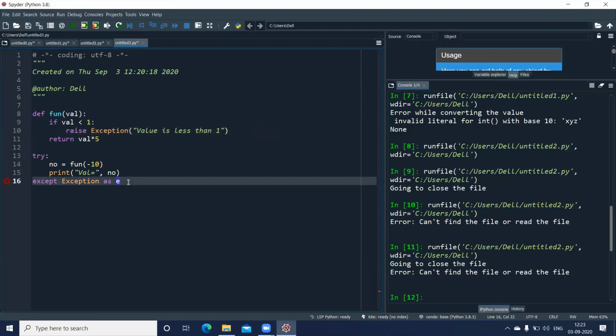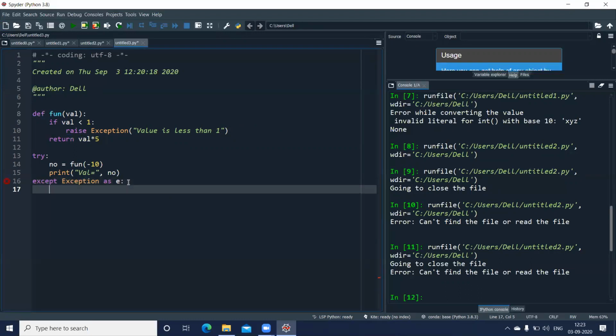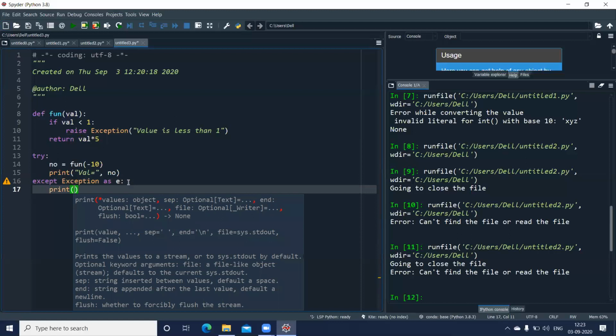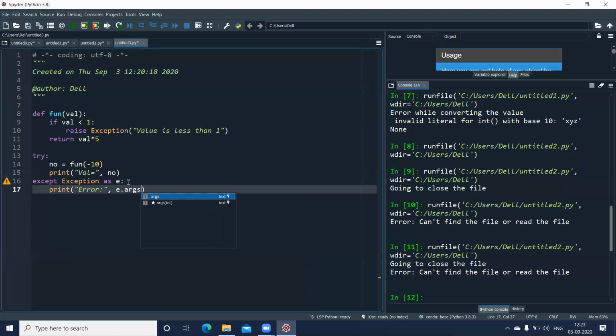Clear? Whatever is stored in E, I'll print it in the except block. So I can write here error, and comma, I can print E.args[0]. This completes my print statement.